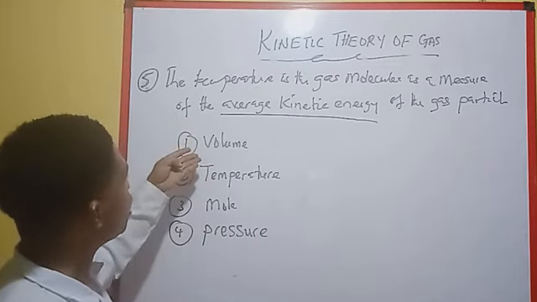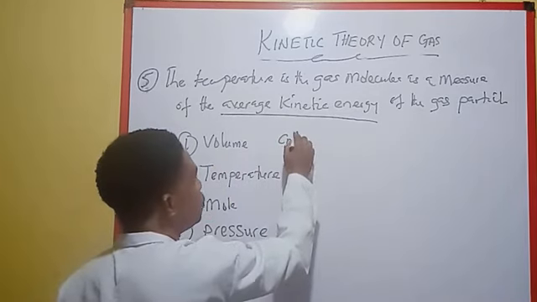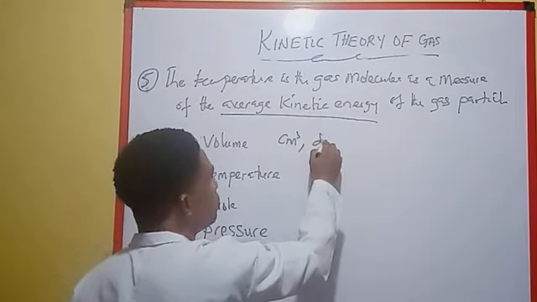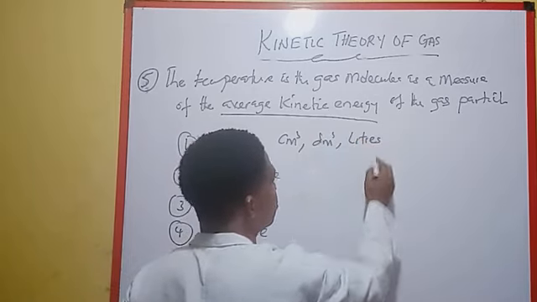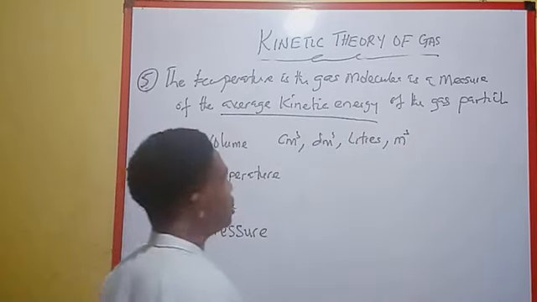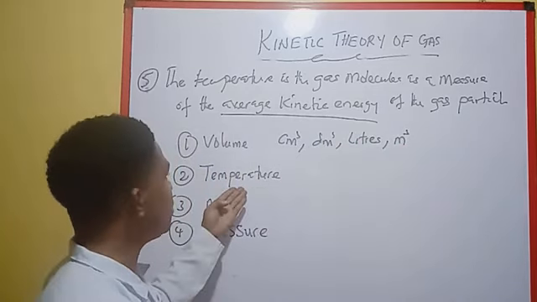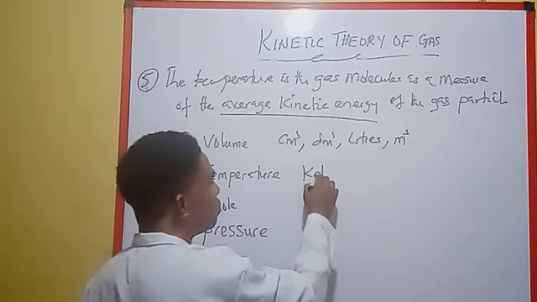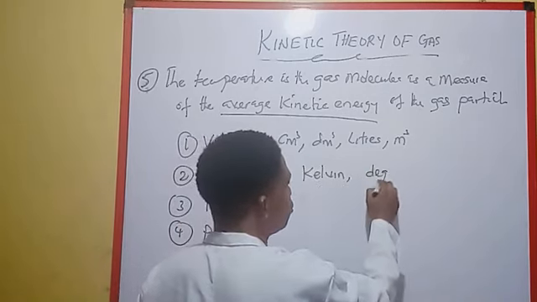Now, volume is measured in either cm cube, dm cube, liters, or meter cube. We can express the volume in any of these units. While the temperature, we can express it in Kelvin or in degree Celsius.